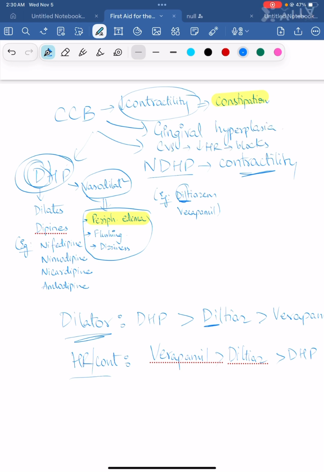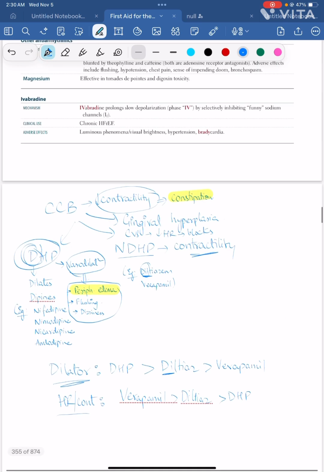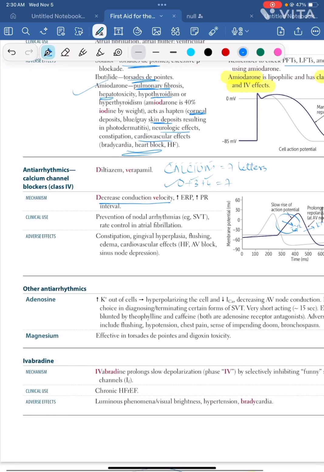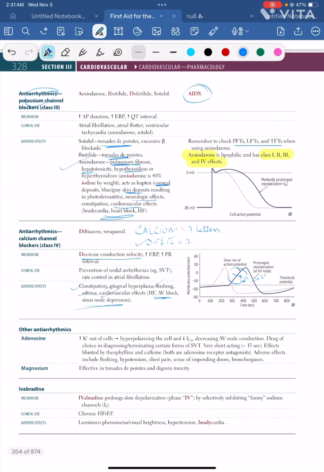That's all for the antiarrhythmics. So if you see over here, this is where there is calcium entry, this is where there is potassium exit. So this part is delayed. So there is delayed conduction velocity, and the adverse effects are constipation, gingival hyperplasia, flushing, edema, cardiovascular effects, because it will depress the heart rate and sinoatrial node. Correct? So these are the most important antiarrhythmics you have to remember.